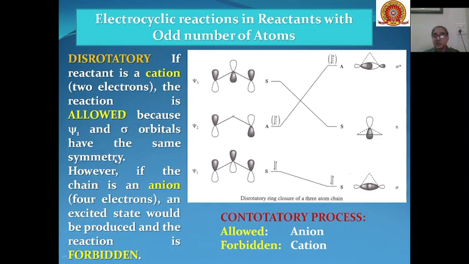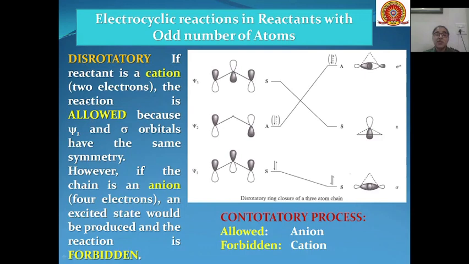You can see over here, this is having two electrons in case of cation, and this is also symmetric, this is also symmetric. So they are correlating with each other. That means this rotatory process will be an allowed process in case of reactants with an odd number of atoms, or you can say in case of cations, this disrotatory motion will be an